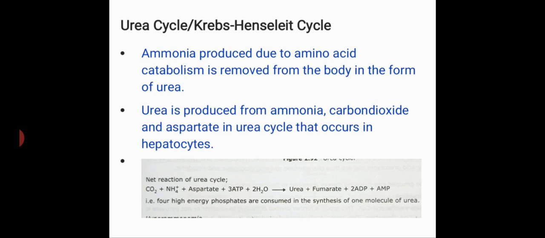Urea in our body is formed from ammonia, carbon dioxide, and aspartate in a cyclic pathway called the urea cycle. It occurs in hepatocytes, that is liver cells. It was discovered by Krebs and Henseleit and therefore is also known as the Krebs-Henseleit cycle.